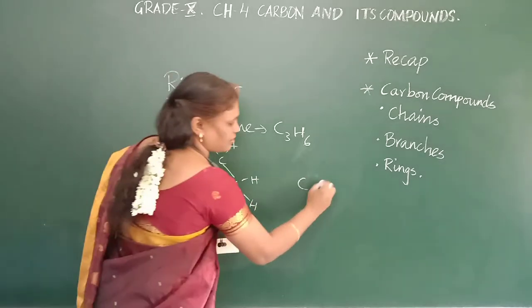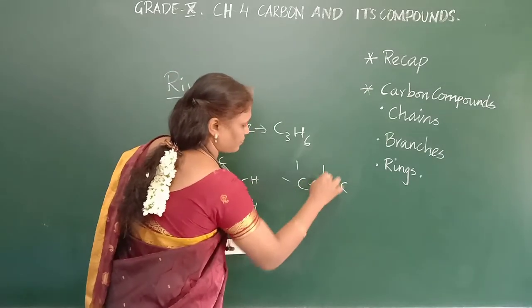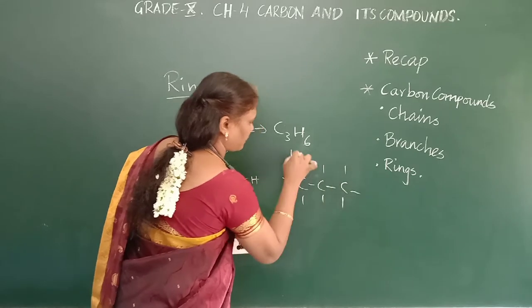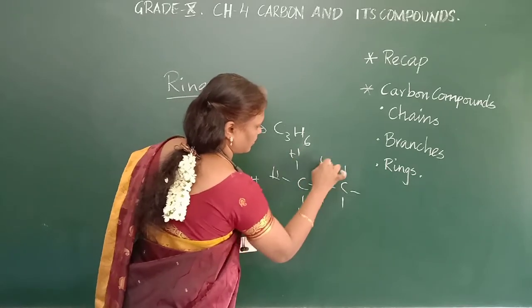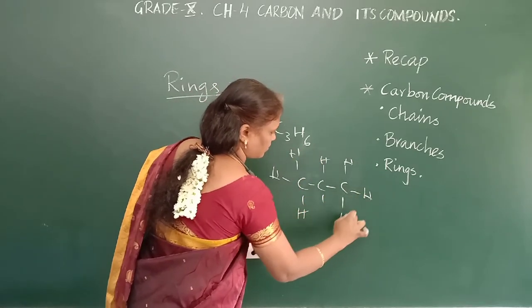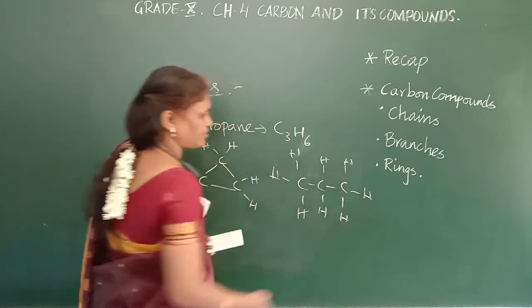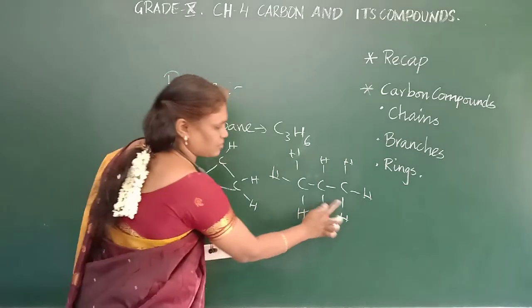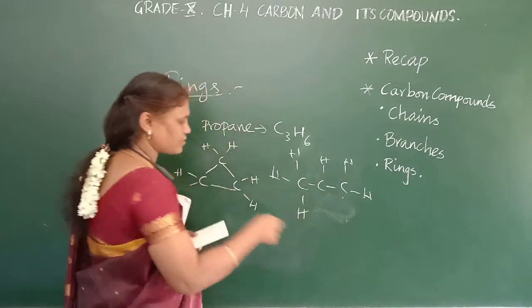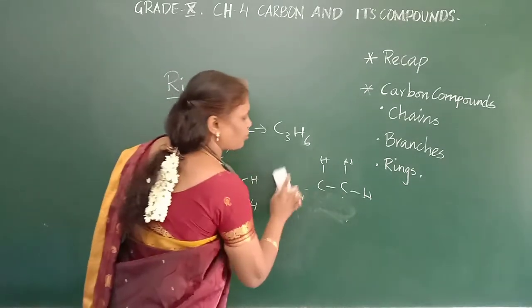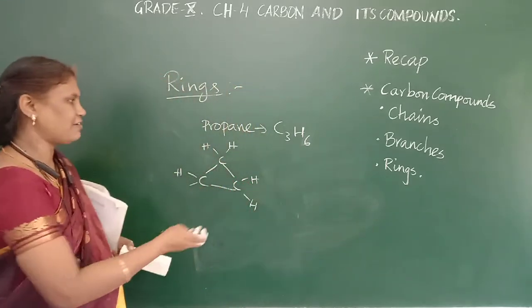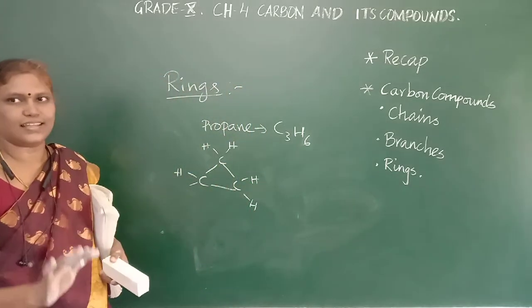See here, C3, 1, 2, 3, 4, 5, 6, 7, 8. But these 2 carbons are combining here, so it becomes a closed structure. It will have 2 hydrogens less than that.